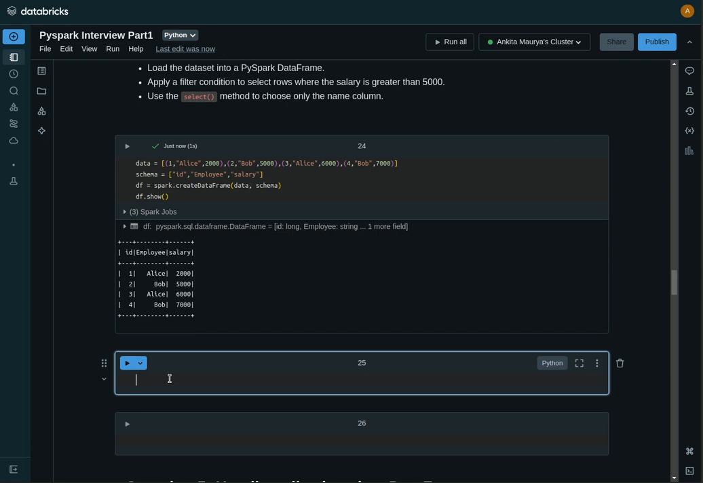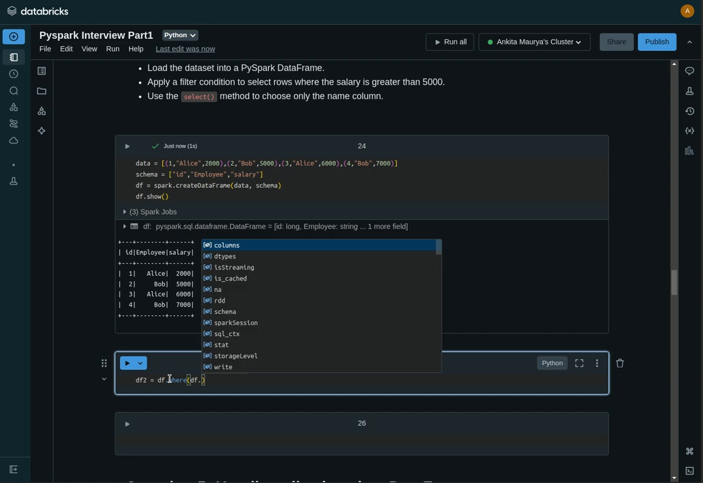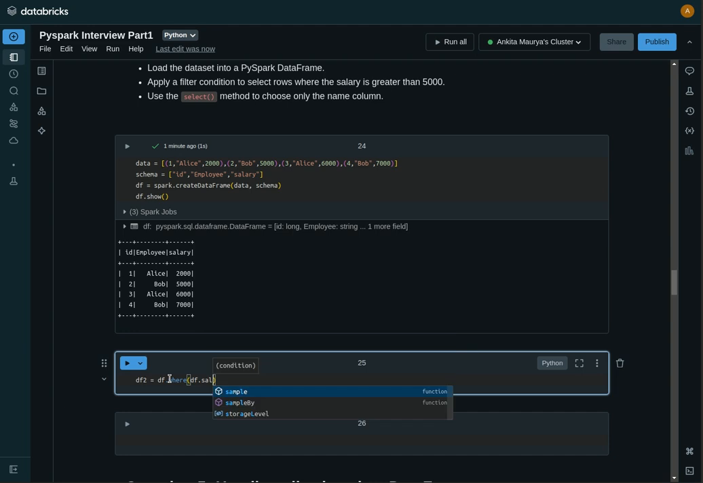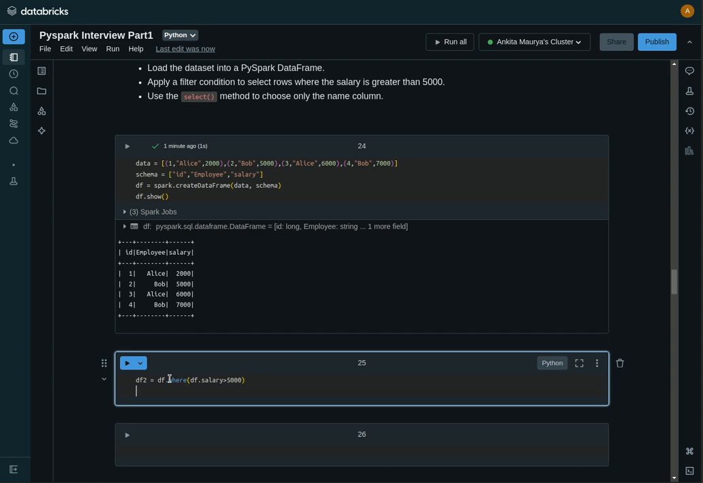I will create df2, and for df2, just df.where condition, you can use if you love SQL. Because we need to filter the salary column, take the salary column which is greater than 5,000, not greater than or equal to. So just take greater than 5,000, and I can show you, then df2.show.